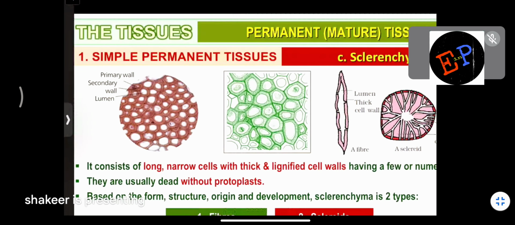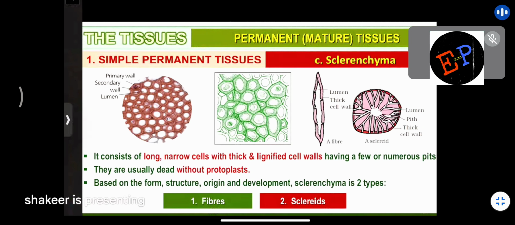Clear? So next we are studying about sclerenchyma. It consists of long narrow cells with thick and lignified cell walls having few or numerous pits.